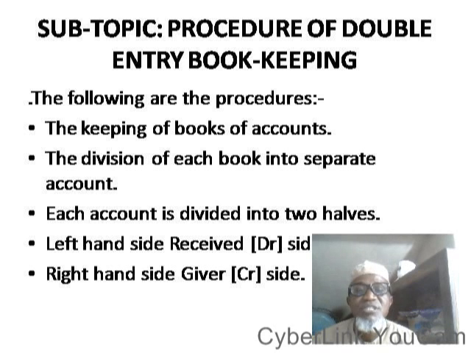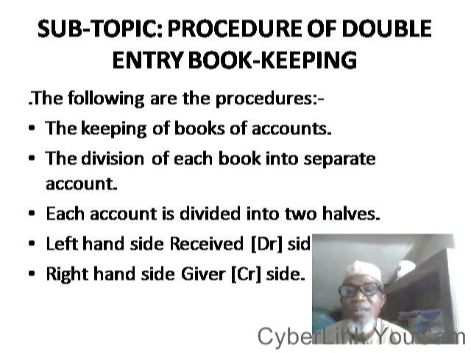Today, we are going to continue on the procedure of double entry bookkeeping. The following are the procedures of double entry bookkeeping. The first one is the keeping of books of account. Before you can establish your accounting procedure, you must keep a book of accounting system.